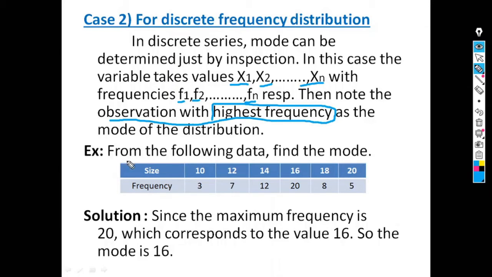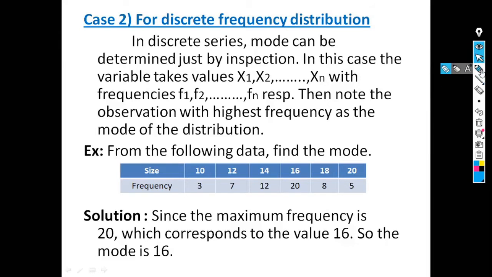Suppose for example, from the following data find the mode. There are two rows. In the first row size is given and in the second row frequencies are given. Then for the first size 10 the frequency is 3, for 12 it is 7 and so on. So we have to calculate the mode.